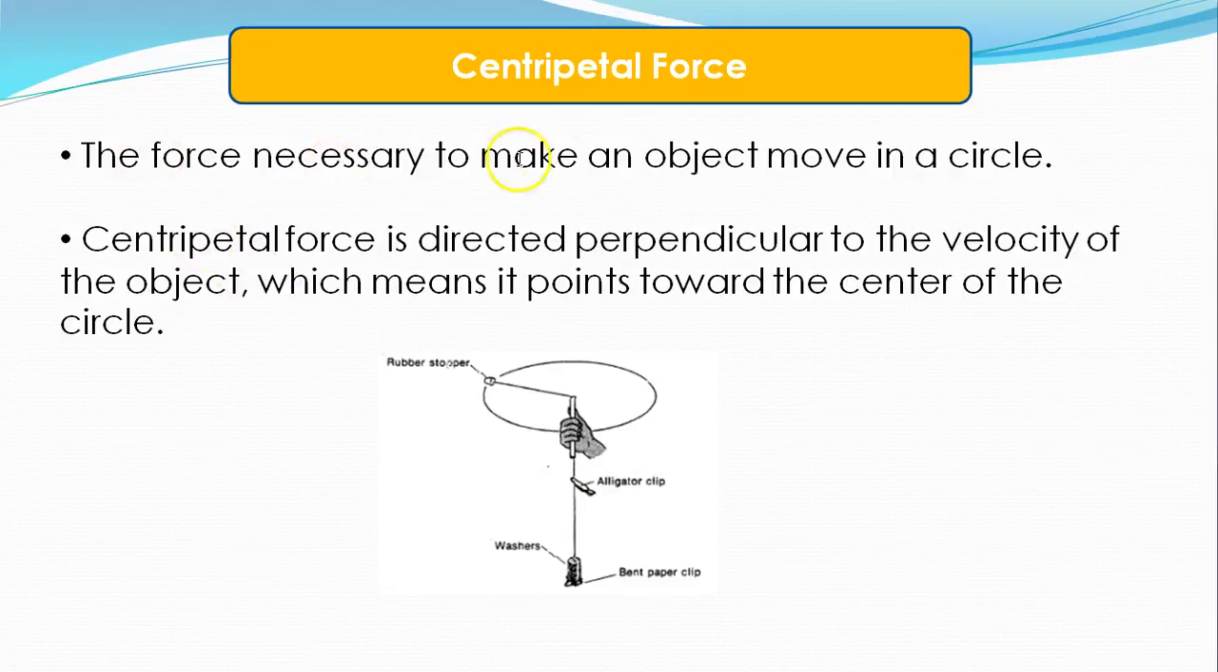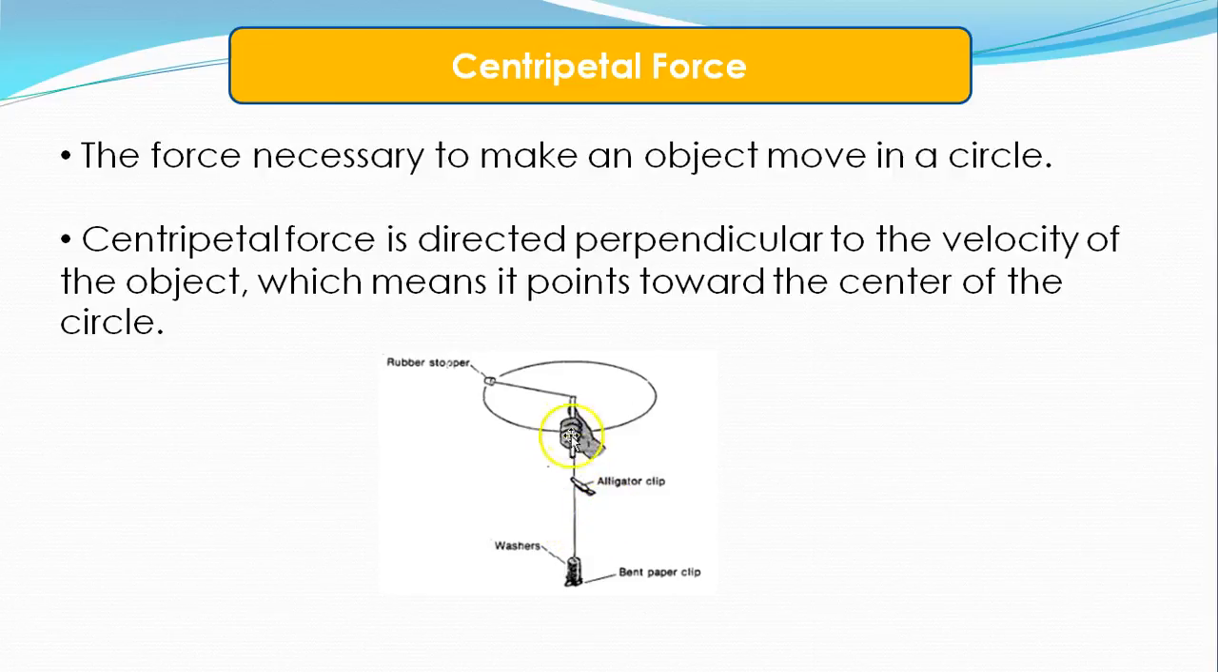The force necessary to make an object move in a circle is what we call centripetal force. Centripetal force is directed perpendicular. So if you imagine this being a circle, this is the radius of the circle, and the radius is perpendicular to the velocity of the object, which means it points towards the center of the circle. So you can actually see it in this drawing.